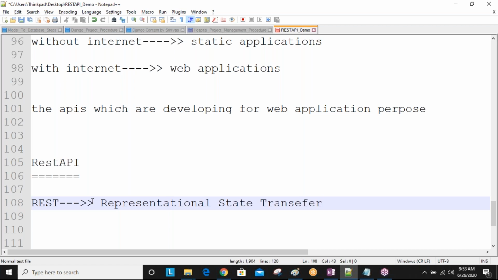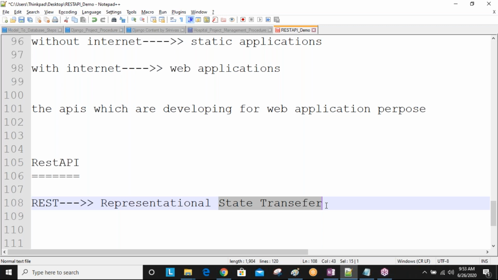REST stands for representational state transfer. REST is providing some guidelines. By using these REST guidelines, if you are developing any APIs, then we are calling them REST APIs.